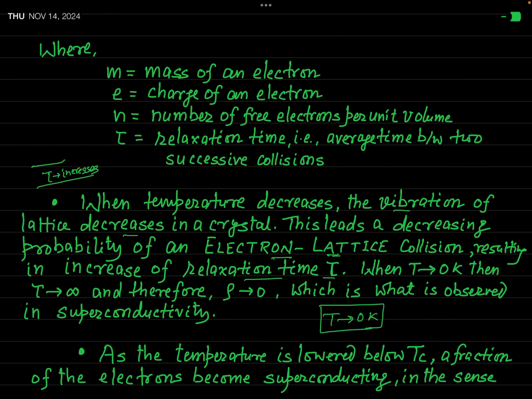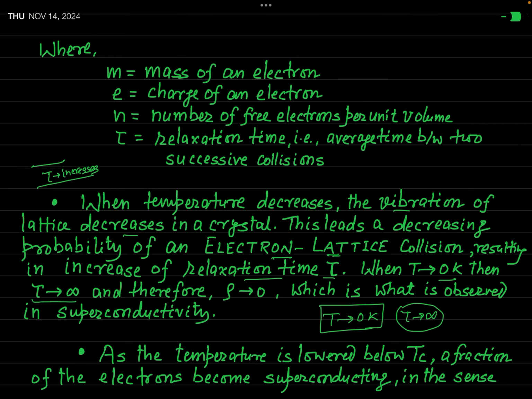And if there is no collision, what will be tau? We will actually wait for a collision, but there will be no collision. So we simply say that when collision is stopped at 0 Kelvin, this tau will become infinite. So when temperature T tends to 0 Kelvin, the relaxation time tends to infinity.